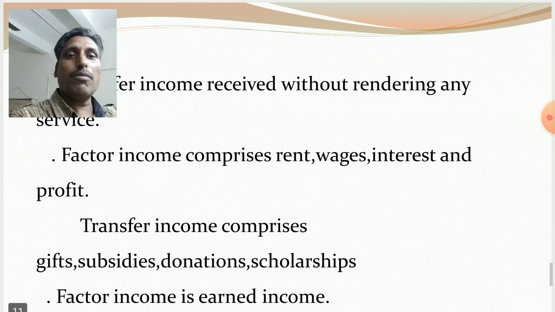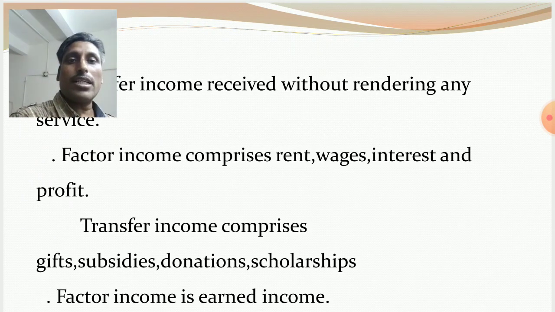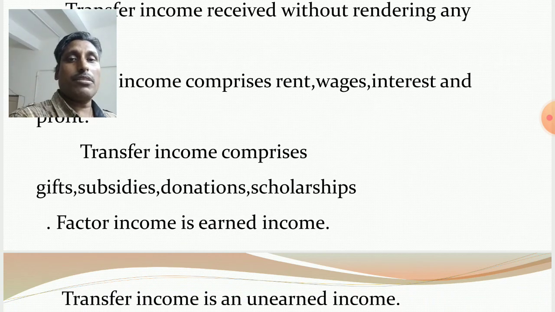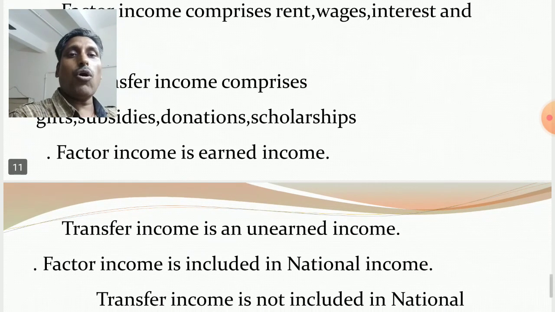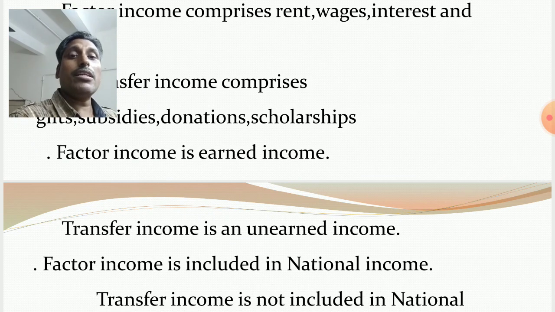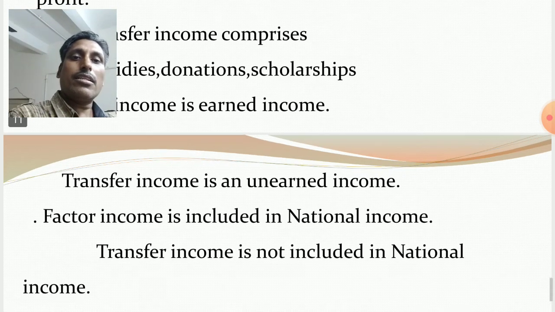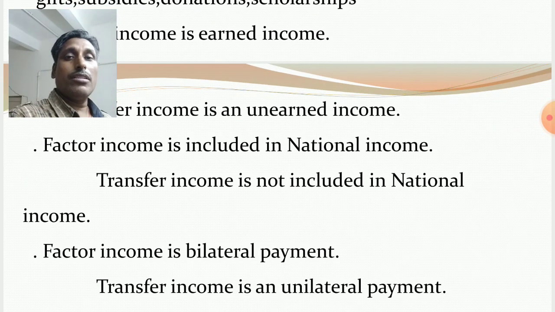Factor income comprises rent, wages, interest and profit. Transfer income comprises gifts, subsidies, donations, scholarships. Factor income is earned income, but transfer income is unearned income. Unearned means, factor income is an earning concept, but transfer income is a receipt concept. Without contributing anything, the people receive income. It is an unearned income. Factor income is included in national income, and transfer income is not included in national income.